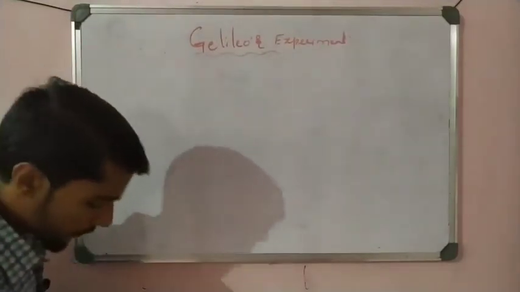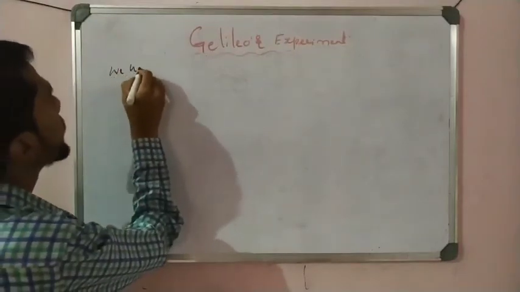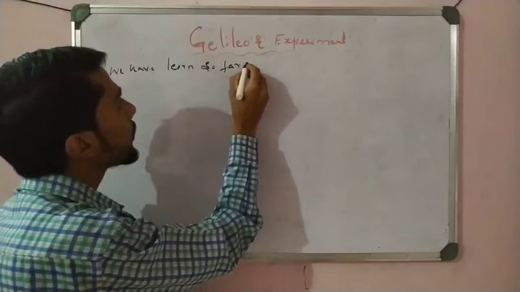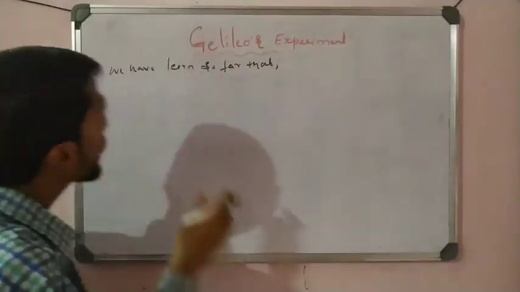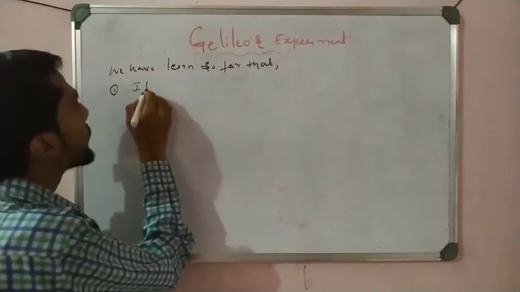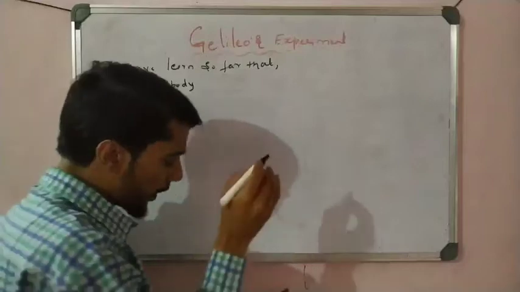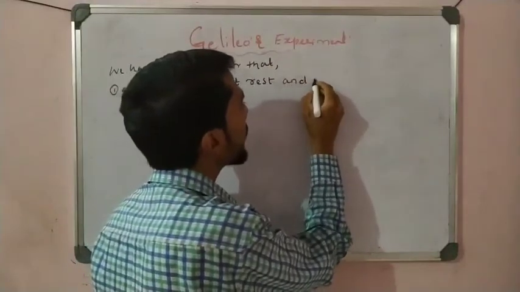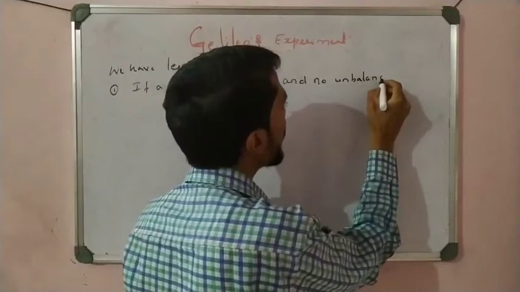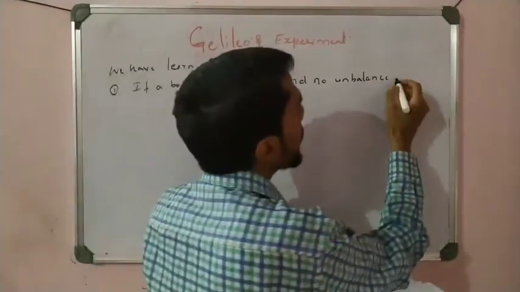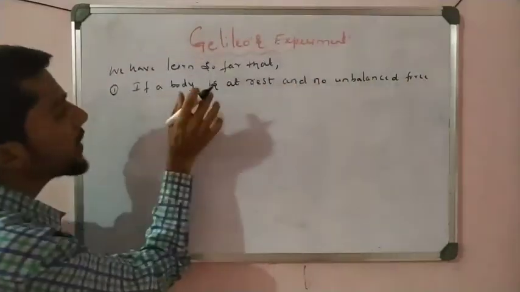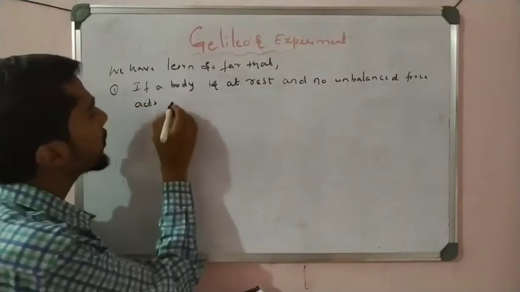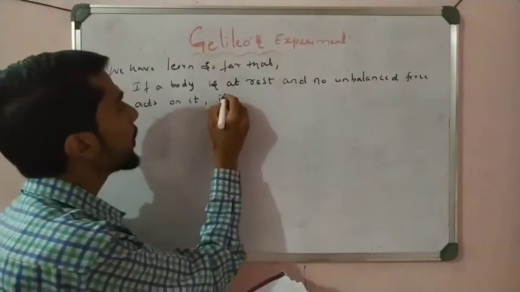Okay, now let us take the very important point here. We have learned so far that number 1, if a body is at rest and no unbalanced force acts on it, it remains at rest. We know that balanced force leads to the motion, but there is no unbalanced force.